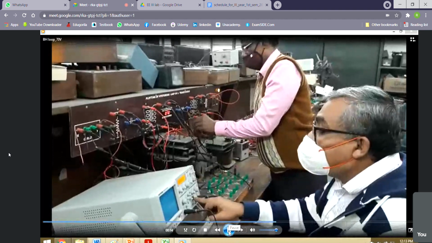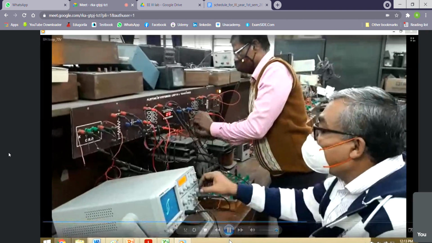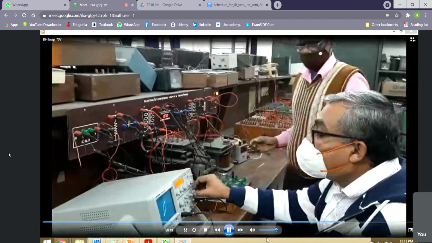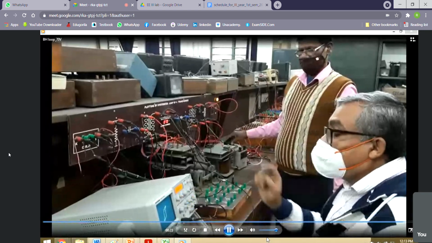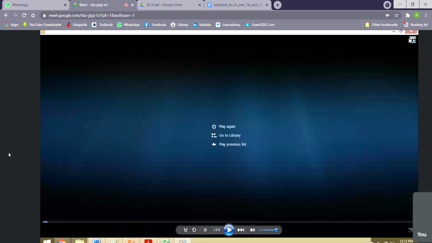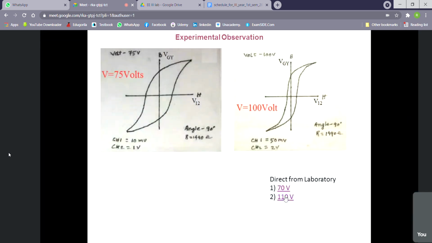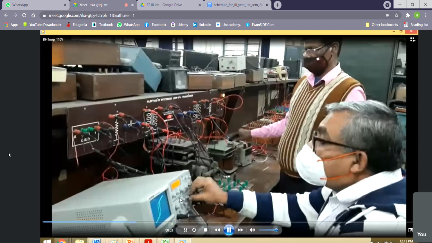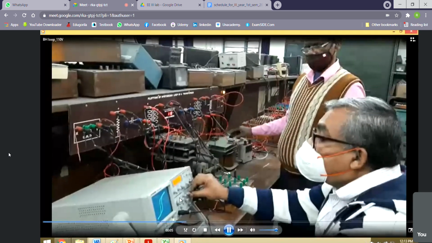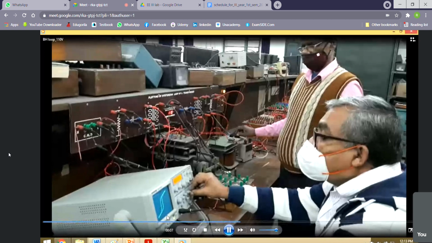Only the polarity is changed. Similarly for 110 volt, polarity changing is not required because we have already adjusted it once from 70 volt.